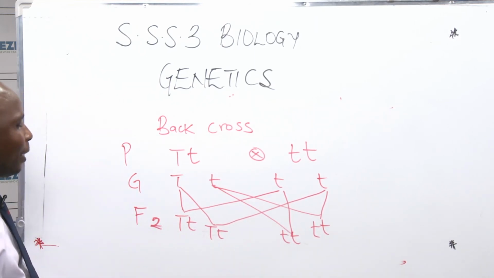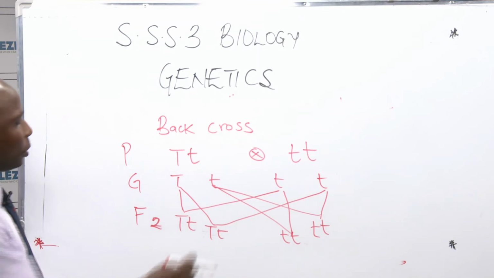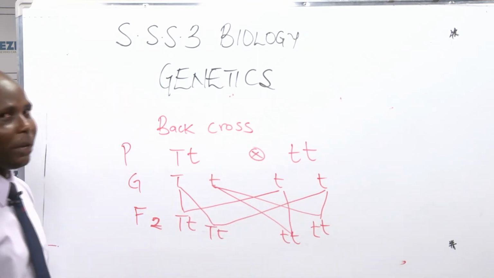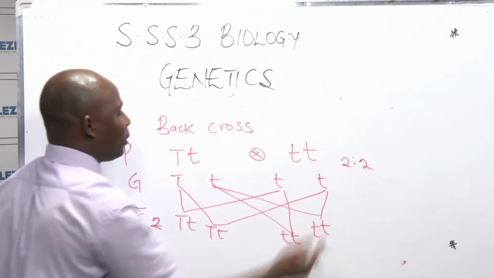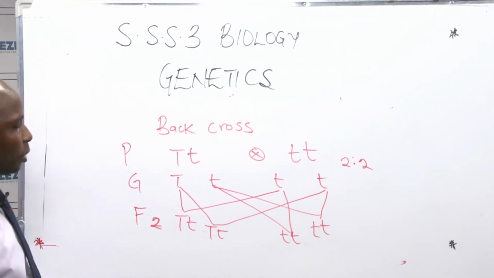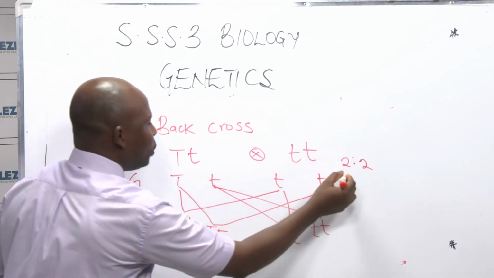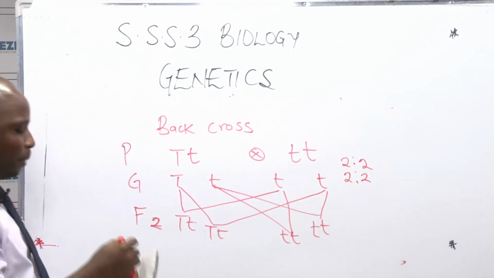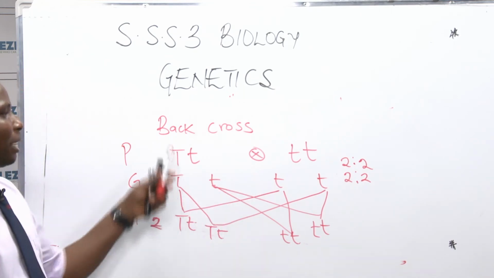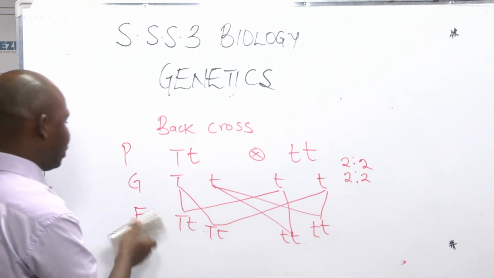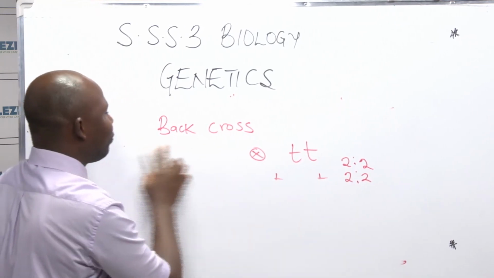So phenotypically, we have two tall and two short. Genotypically too, two tall and two short. So the phenotypic ratio is 2:2, because we can see physically two tall and two short. And also genetically, considering the two letters, we still have 2:2. So the phenotypic and the genotypic ratio, when we get to the F2 generation, is 2:2 when you backcross it. So backcross means you cross an offspring with the homozygous recessive parent.